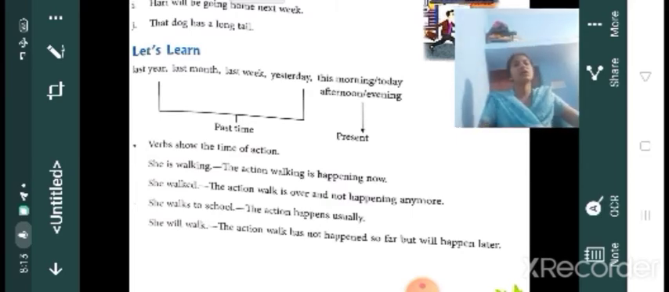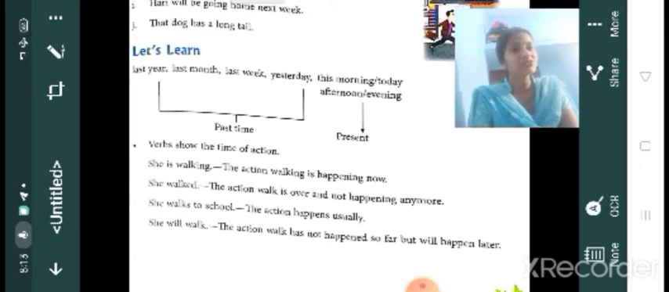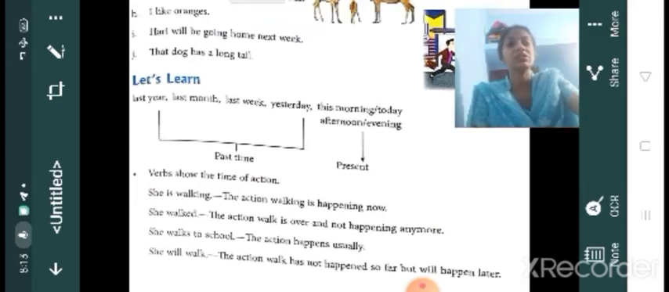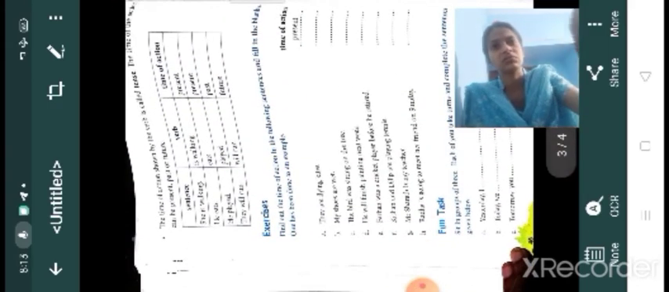So will walk means what? This action walk has not happened. It's going to happen. She will walk. Okay, so walking means it's happening now. Walked already happened, and walks means it usually happens. Then will walk means what? It's going to happen. These are the most important.